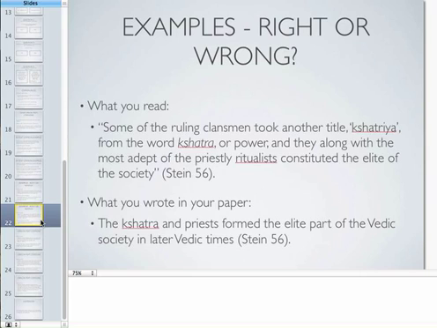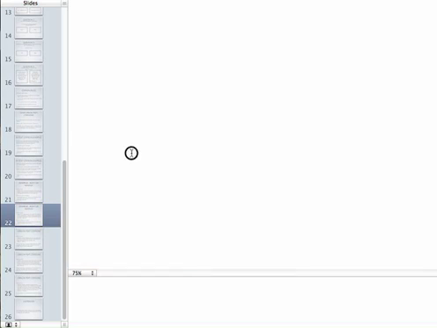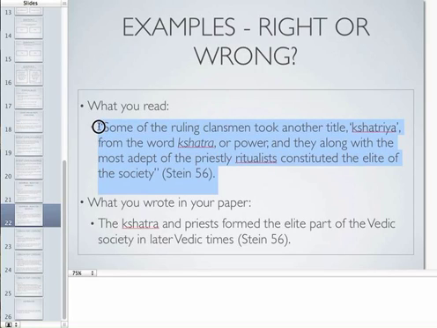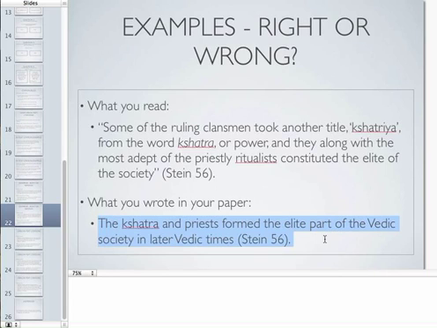Is this right or wrong? Keep in mind, this is the part you pulled that is from the textbook, and this is what you wrote in your paper. Do you think this is cited correctly? And the answer is yes, because you were briefly summarizing in your paper what was written above, and you gave credit to the author. Good job.